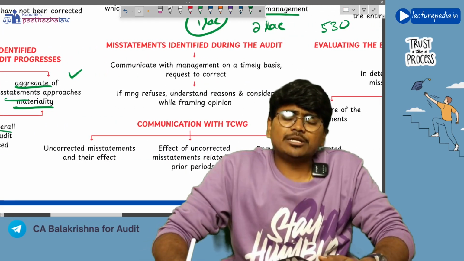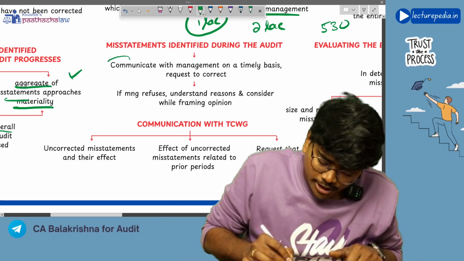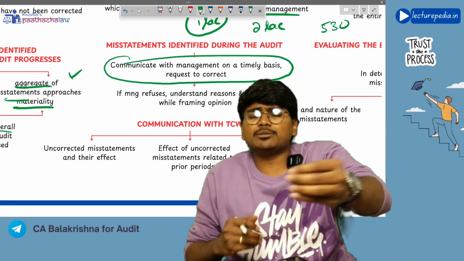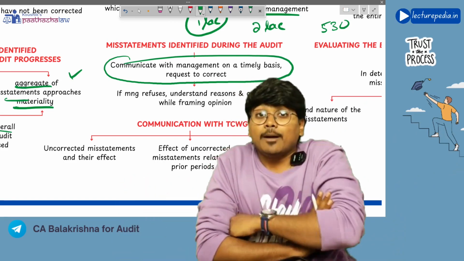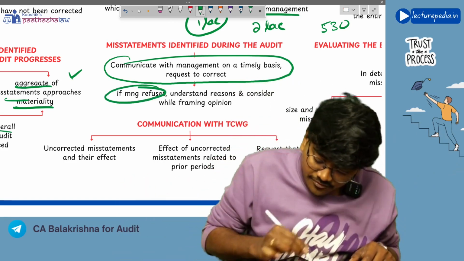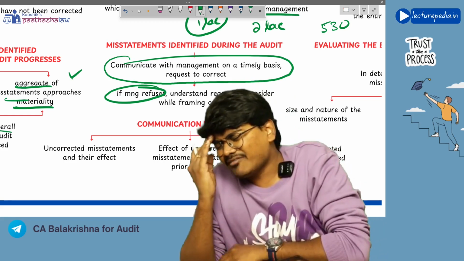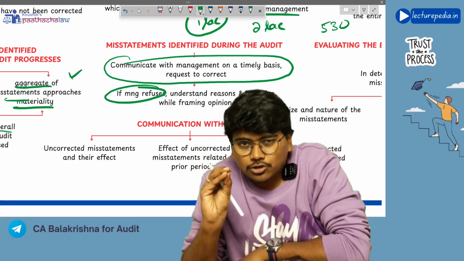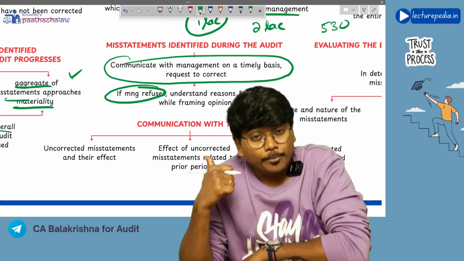Next, misstatements identified during the audit, you need to properly communicate them with the management on a timely basis and ask the management, please correct those misstatements. If management refuses to correct the misstatements, you will understand why management is refusing to correct the misstatements, and you will consider the impact of this on your opinion.